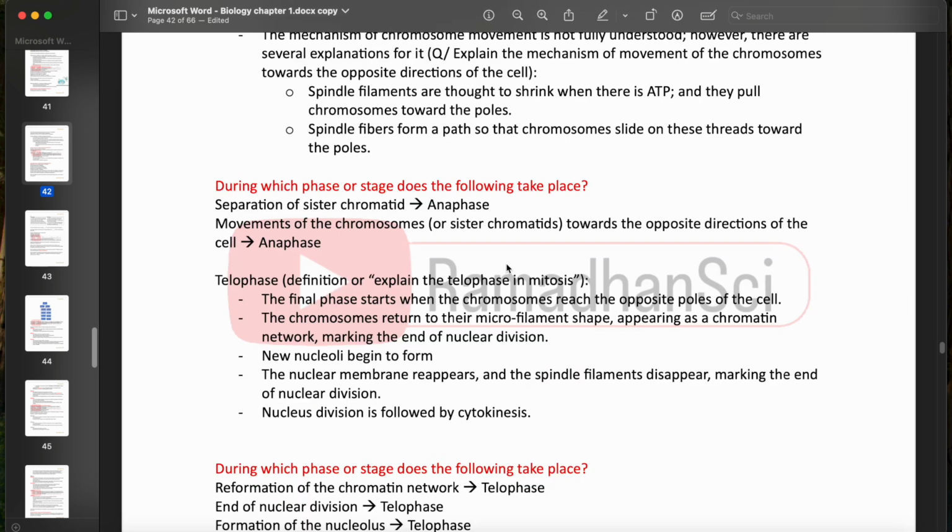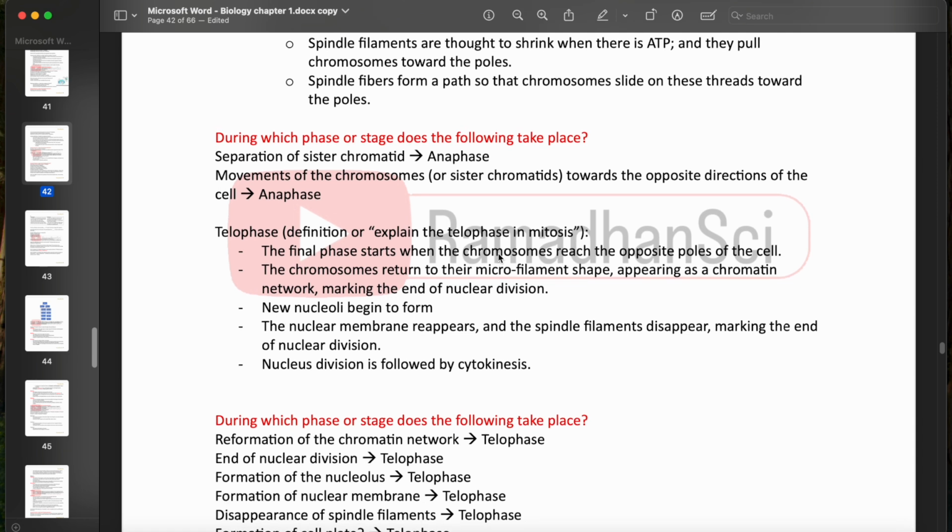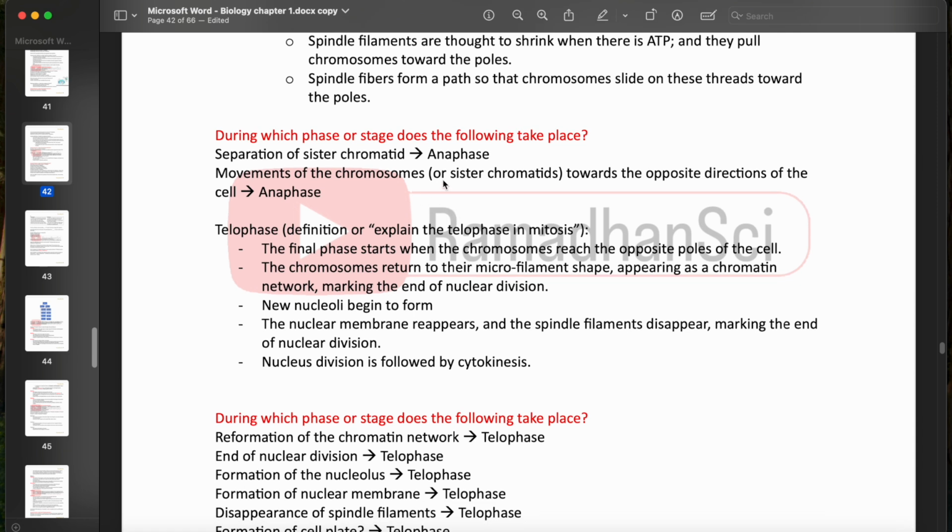So during which phase or stage does the following take place? The separation of the sister chromatids? It's during the anaphase. And the movement of chromosomes, or the movement of the sister chromatids toward the opposite directions of the cell, it's during the anaphase.